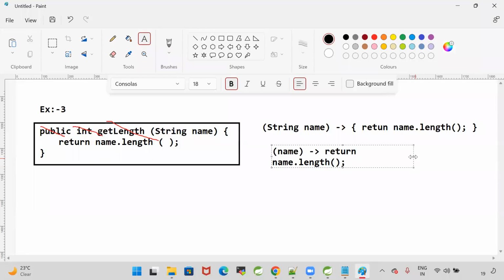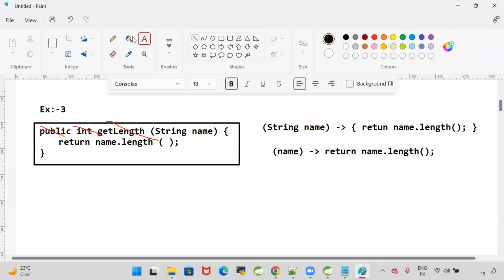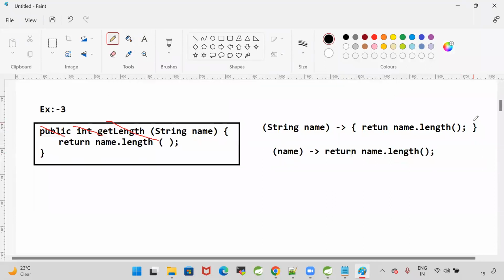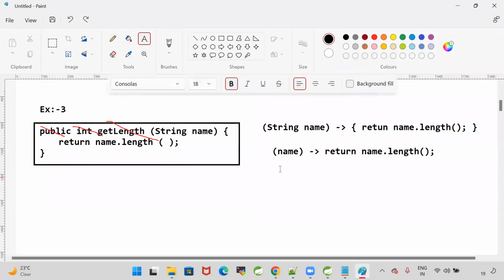Can I say this is the short form of the lambda? Yes or no? Earlier, I had a data type and I had the curly braces. These curly braces are optional because there is a single line in the body. The data type is also optional. When the lambda is taking only one input, the parentheses are also optional.